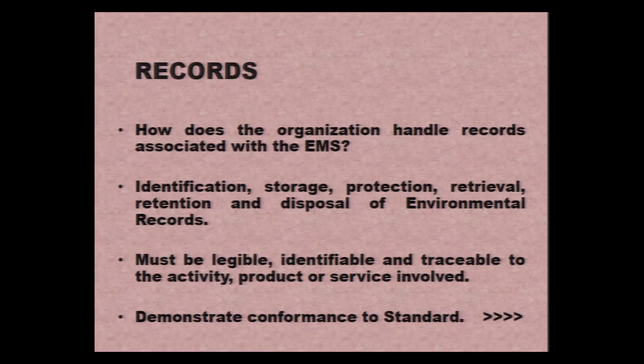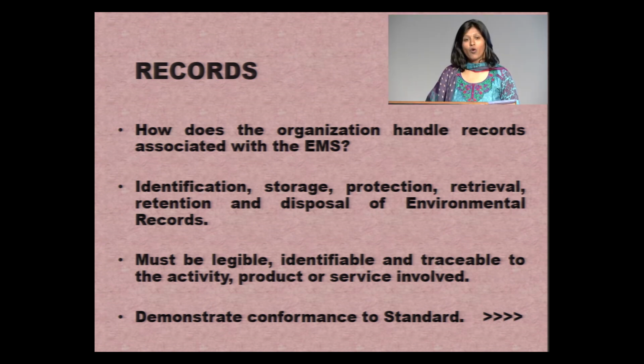Again, as said, our users and stakeholders can also be a good source of telling us that a non-conformance is happening. Now again, a very important part of it, records have to be maintained. Records actually help us in having an audit trail that can be established through records, and also they will serve in planning for other systems when the organization takes them up, and also for improvement. So this part of the environmental management system ISO 14001 handles how the organization is handling the records which are associated with the environmental management system.